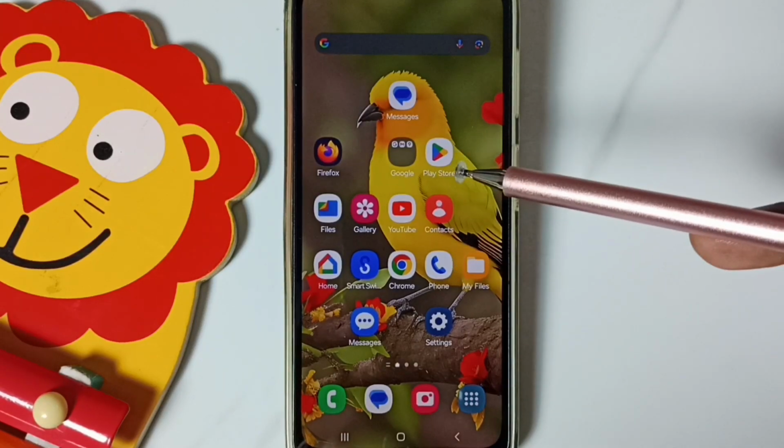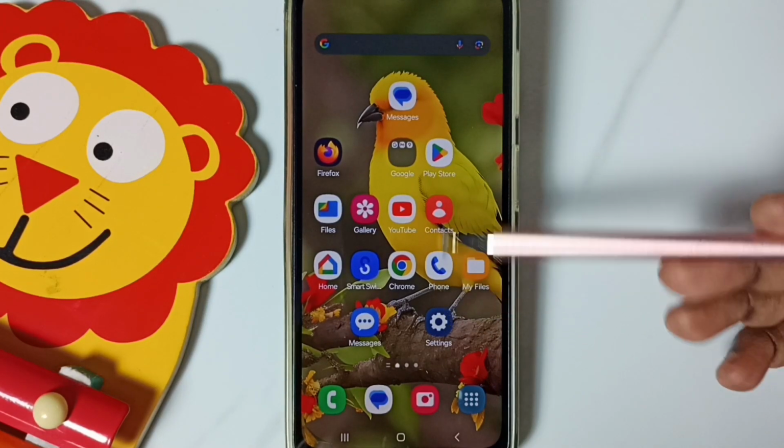Hi friends, in this video I will be showing two methods to fix all 5G network related issues.